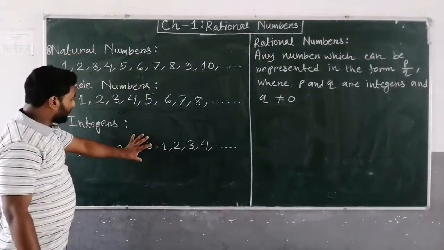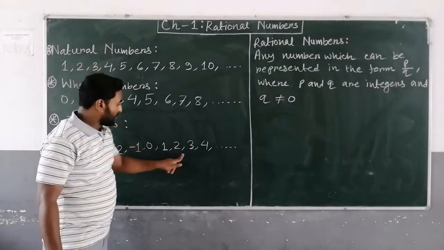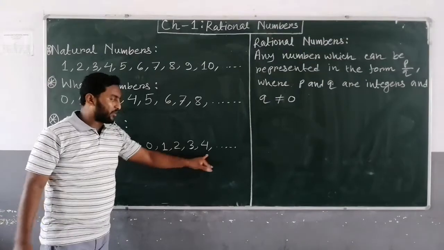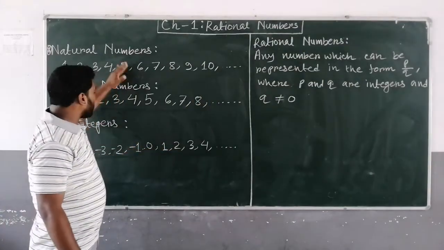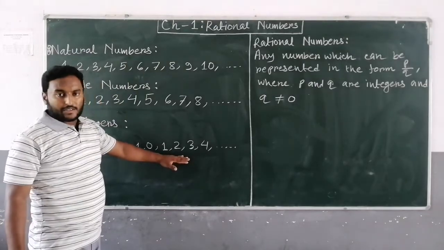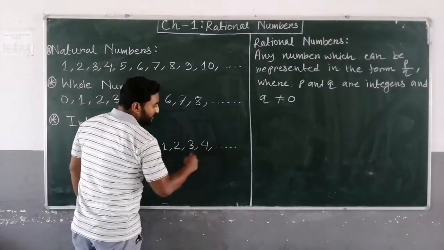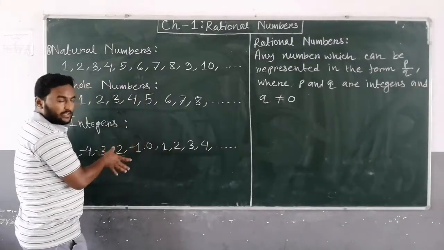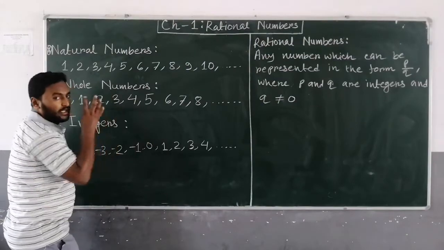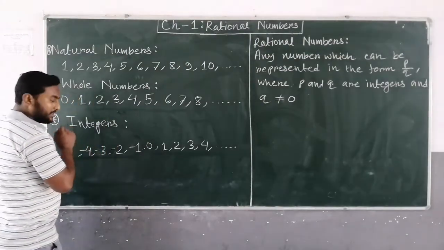And for integer, see this, all the natural numbers are integers because 1, 2, 3, 4, 5, 6 and so on, these are included here. And whole numbers from 0, 1, 2, 3, 4, 5, 6, these are whole numbers. So whole numbers are also part of integers. It means all the whole numbers are integers also, and these are negative integers.